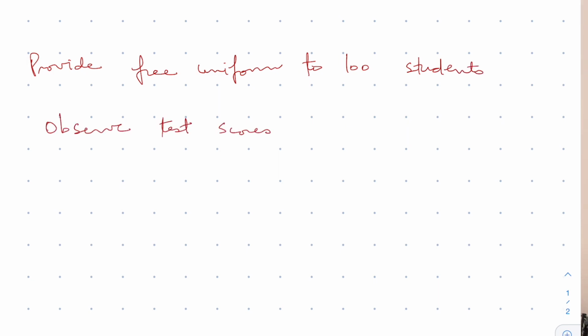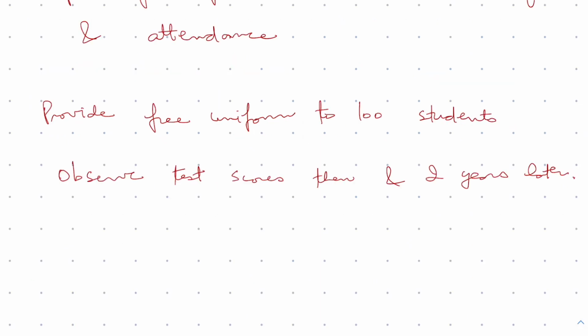So we observe their test scores now in language and mathematics, and we observe their test scores 2 years after we provide the school uniform to them. And we are interested in understanding how providing the school uniform affected their learning. This is where counterfactual thinking comes in. To estimate the impact of this program, we already have their test scores after we have provided the school uniform to them. We have their test scores 2 years later.